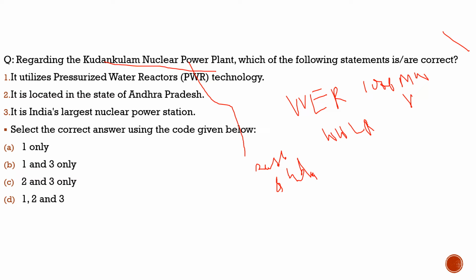Here the question says, regarding the Kudankulam nuclear power plant, which of the following statements is/are correct? First statement: it utilizes pressurized water reactor technology. 100% it does, and this VVER, which is abbreviated as water-water energy reactor, is also a pressurized water reactor. First statement is correct. Second statement: it is located in the state of Andhra Pradesh.